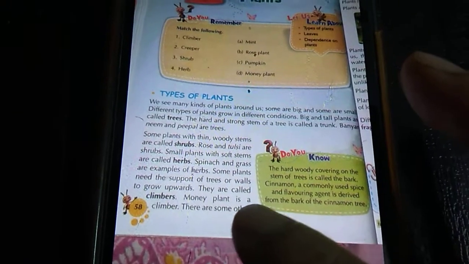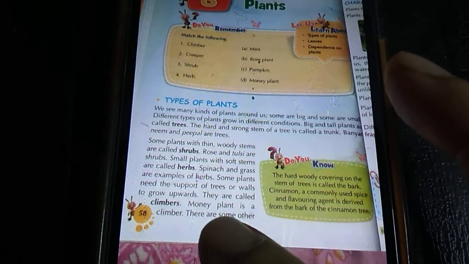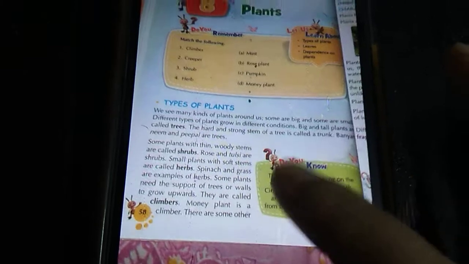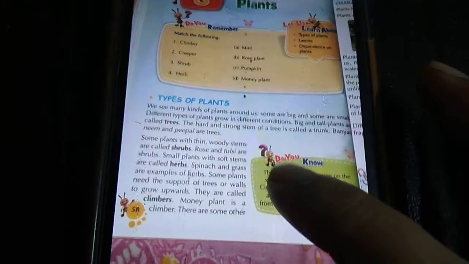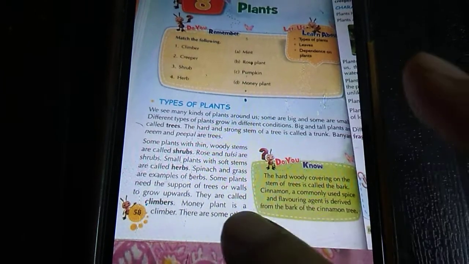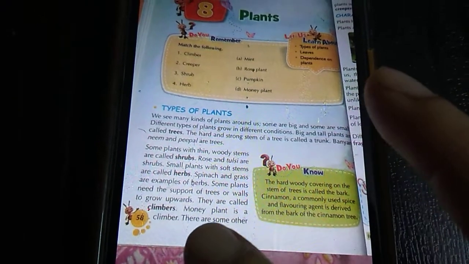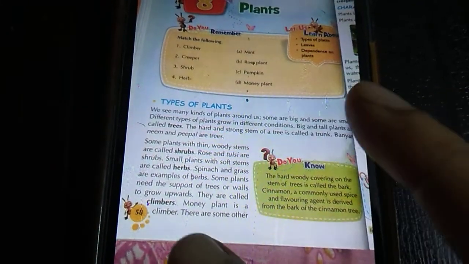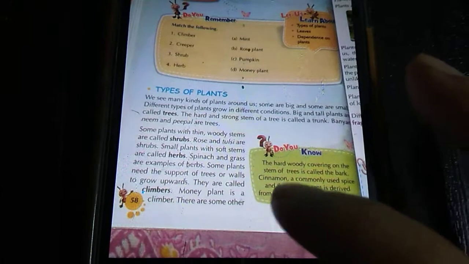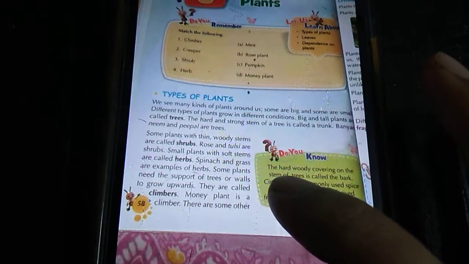Some plants need the support of a tree or wall to grow upward. Some plants, you have seen, need the support of some other plant or a stick or a wall to climb, so they are called climbers. The plants that need support of other things and grow upward are called climbers. Money plant is an example of a climber.